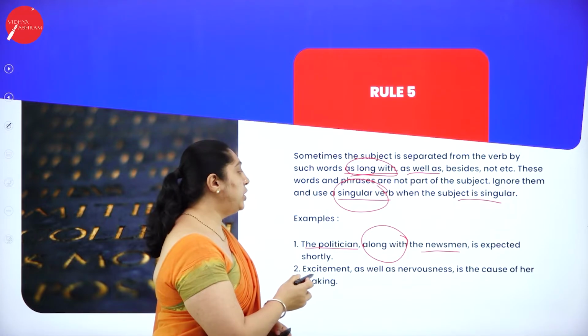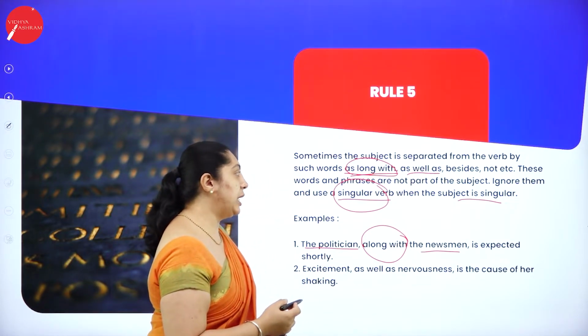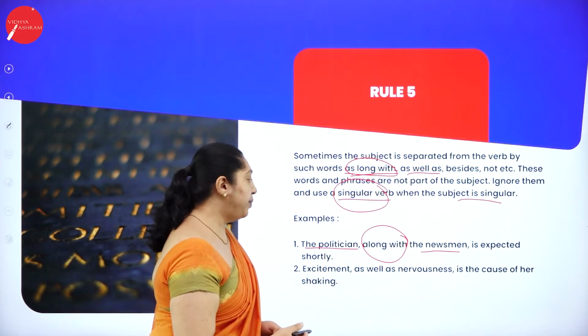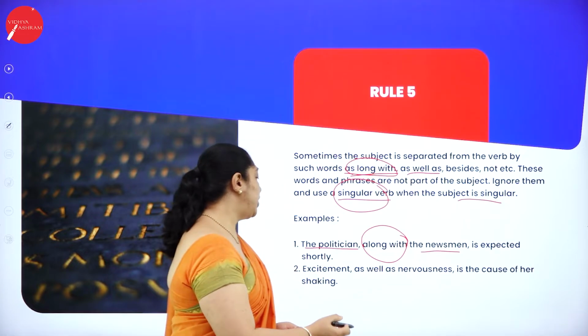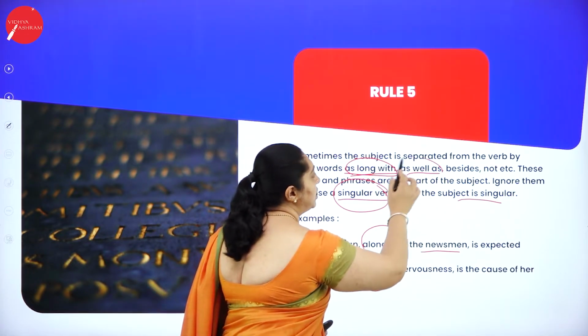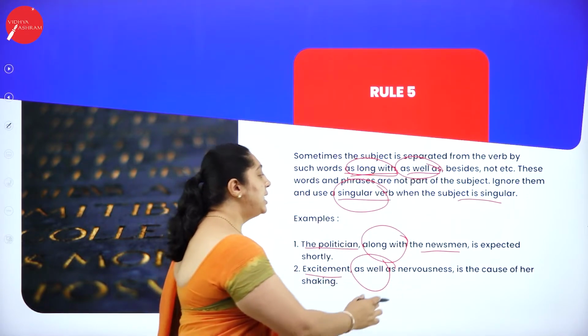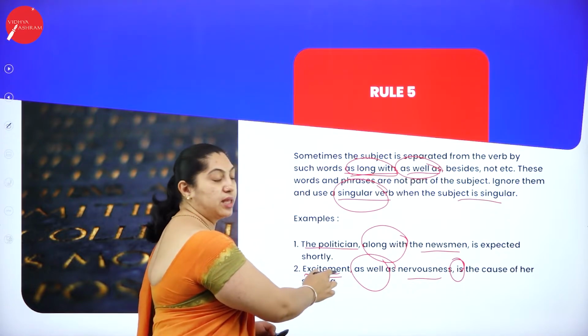So along with the politician, there's a newsman expected shortly. And the next one: excitement as well as nervousness is the cause of her shaking. Excitement as well as nervousness is. I'm talking about the singular thing here.